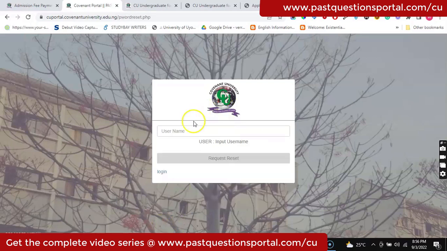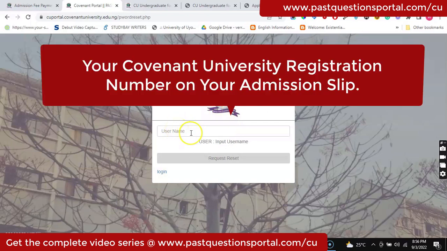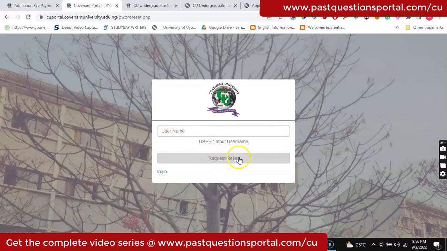Okay, when you click on forget password, then you will put in your JAMB registration, that's your registration number here. Then you click on reset or request reset, and that is going to send a mail to your email, and then you get a reset, and then you'll be able to create a new password now. And you should make sure that that password is case sensitive.